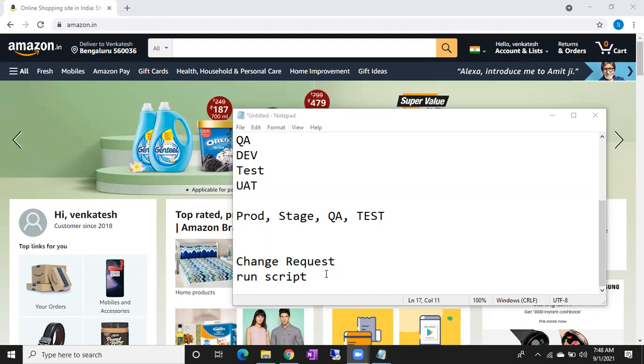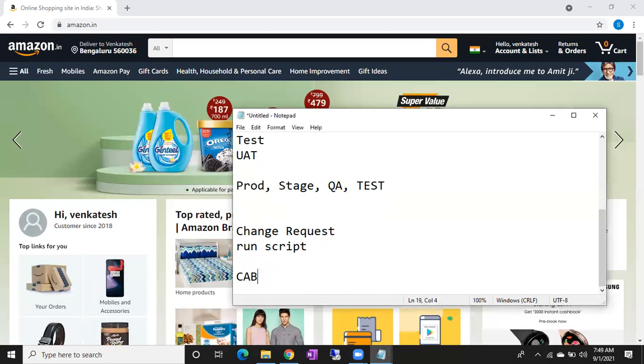A change request is a kind of request where we let everyone know that I am running the script on this server. We'll mention on what date and at what time you are going to run the script, and any impacts, such as whether the server goes down if you run the script. We'll have some questionnaire, fill it all in, and submit the change. And there is a separate team called the change team, CAB, the change authority board, in the organization.